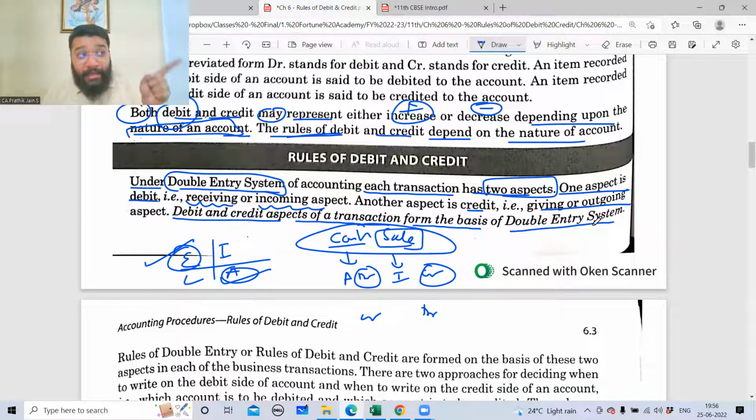Purchase of goods in cash or credit, that you have to complete. I'm not talking about that. That will all be next class. I'm not getting into the transactions at all. Anything related to this, you may ask, sir, what is debit, credit? Again, I can explain. What is increase, decrease, whatever I'm discussing here, this alone you can ask me today. How this is applied, plus, minus, how the application of the rule happens, that is something I'll teach you only in the next class. I'll not touch upon that today.